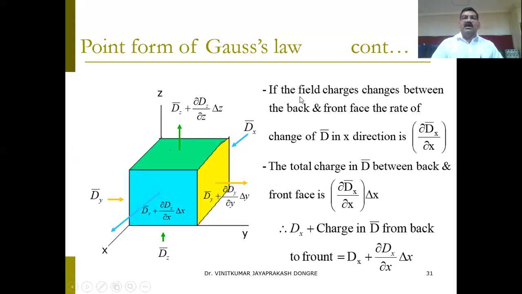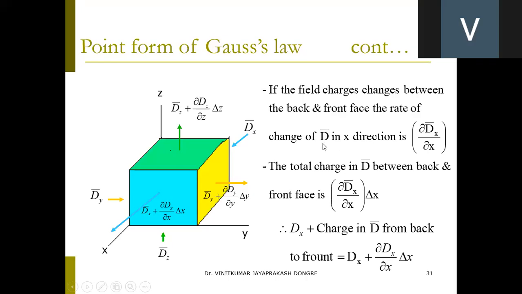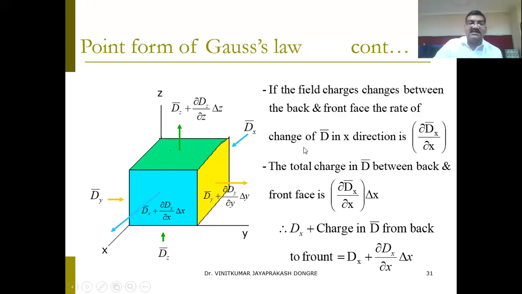Then I'll go further. Assume the field changes as it goes from the back face to the front face; this is the derivation assumption. How will it change? It should have some reference.